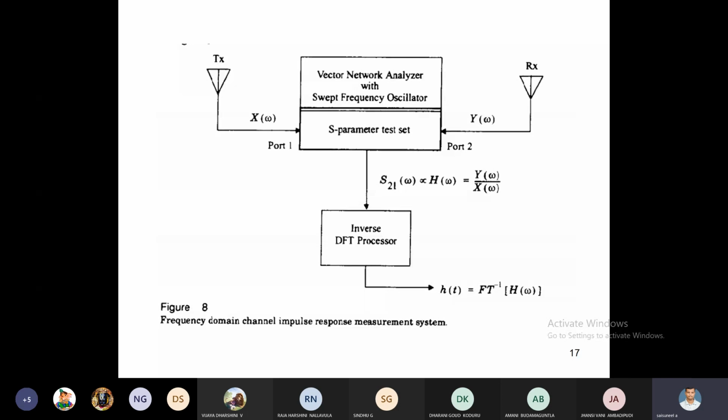In between transmitter and receiver, we are using a channel. Here the channel contains a vector network analyzer with a swept frequency oscillator, which is used with the S parameter test set. Here in this system, we have to calculate S parameters.